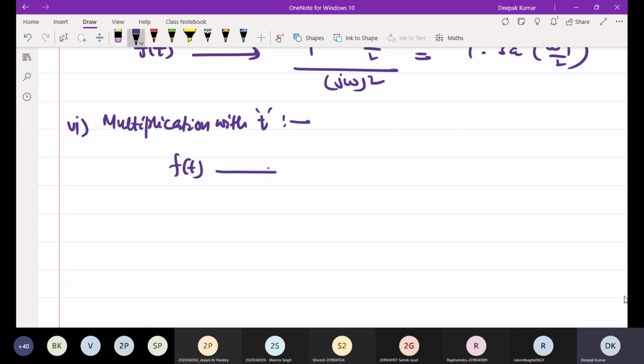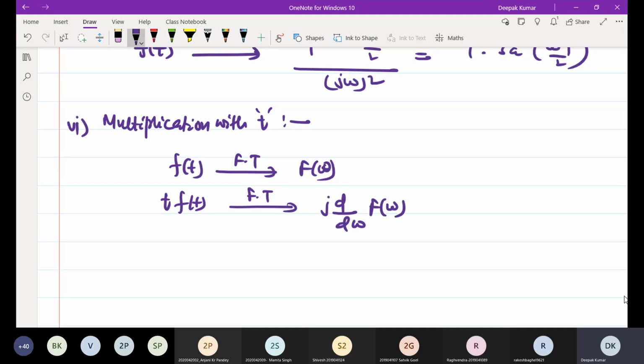It means if f of t has Fourier transform F of omega, then what will be the Fourier transform of t into f of t? The Fourier transform of t into f of t will be j d by d omega F of omega.